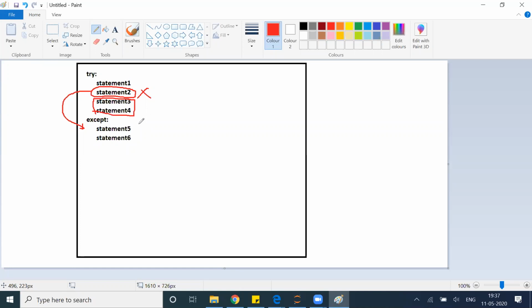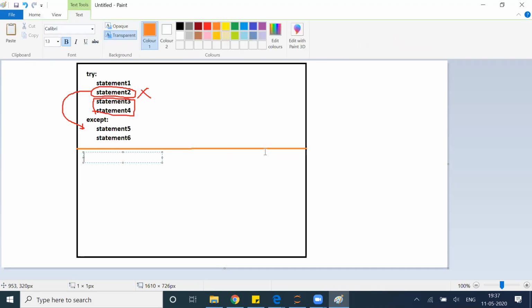Then the concept of multiple try except block comes into picture. Let's take that scenario. This is my old code. Now I am creating new code. Try, statement 1.